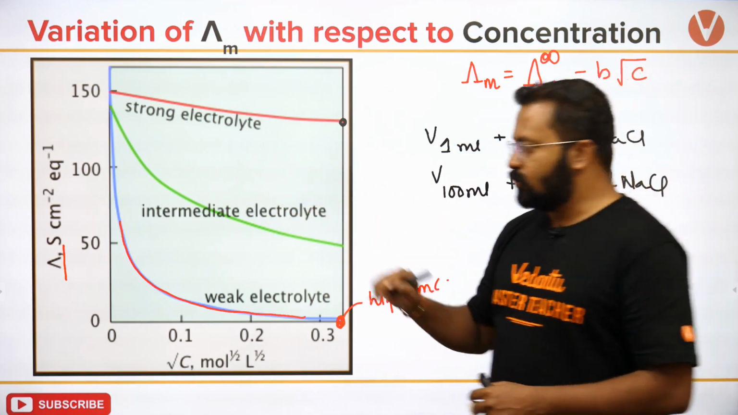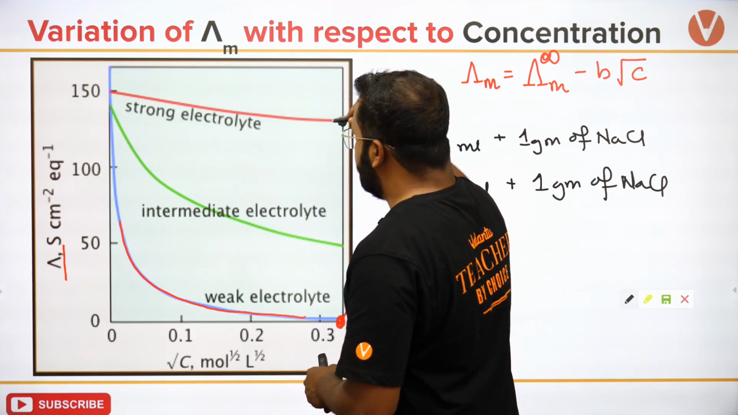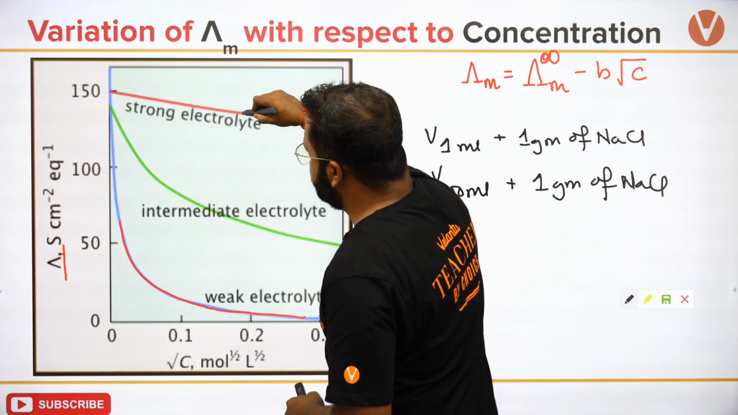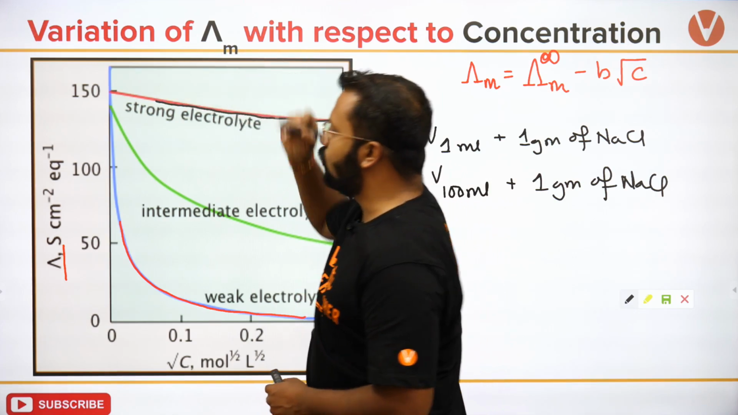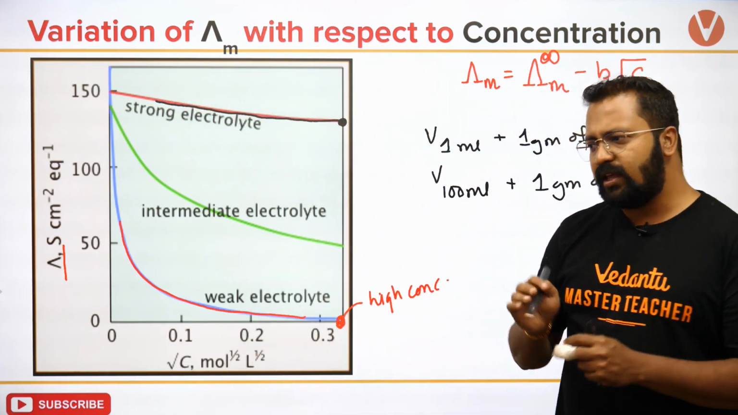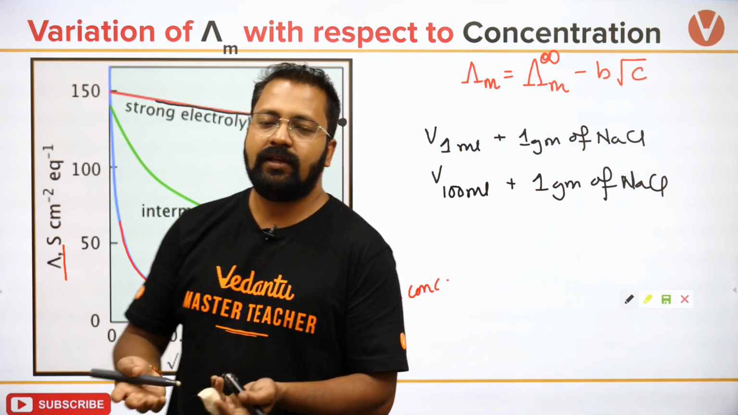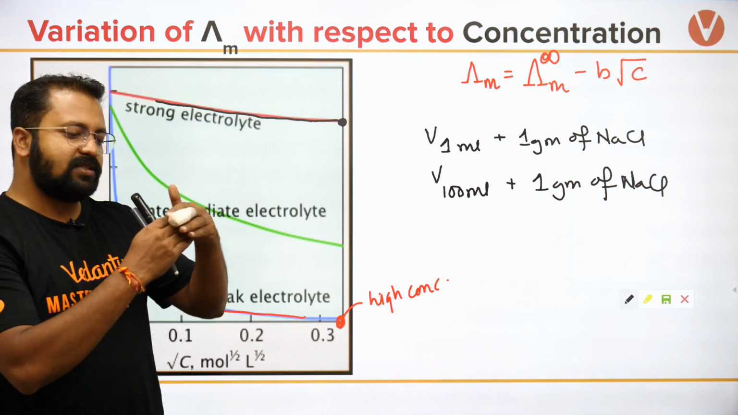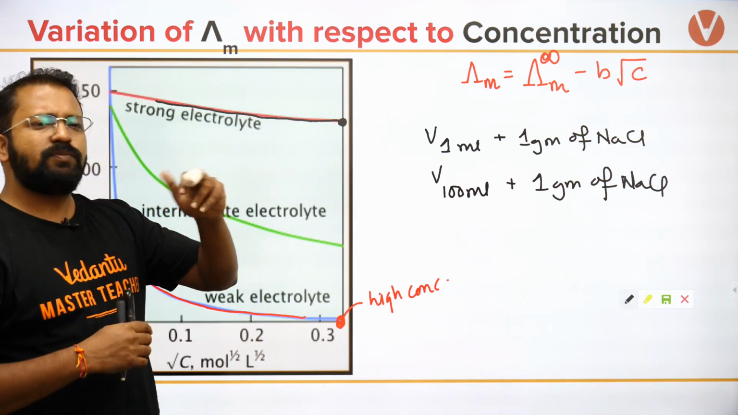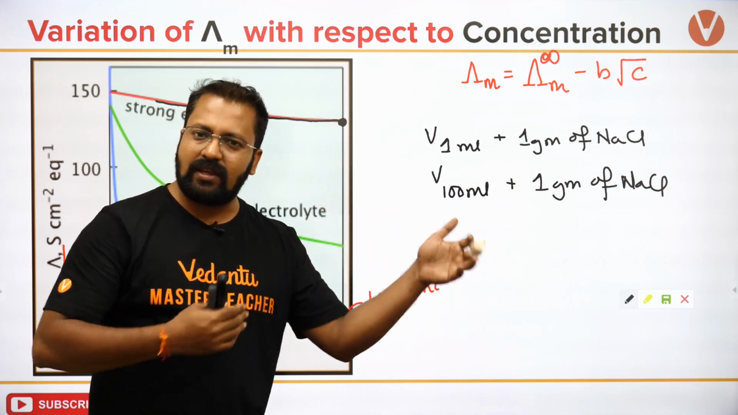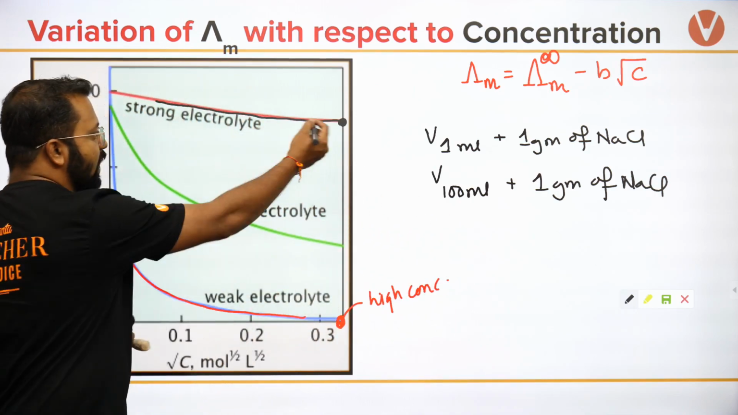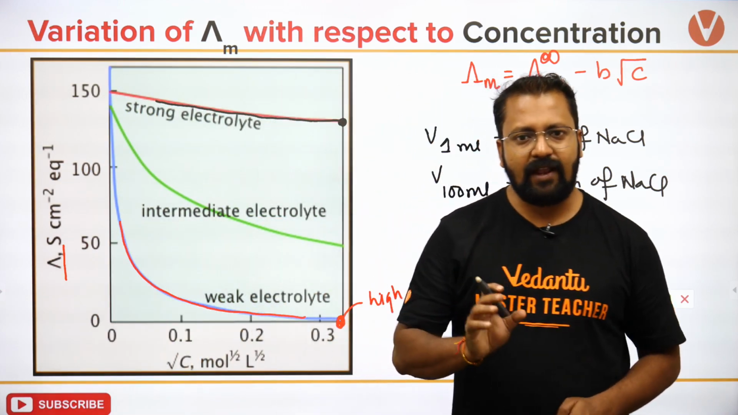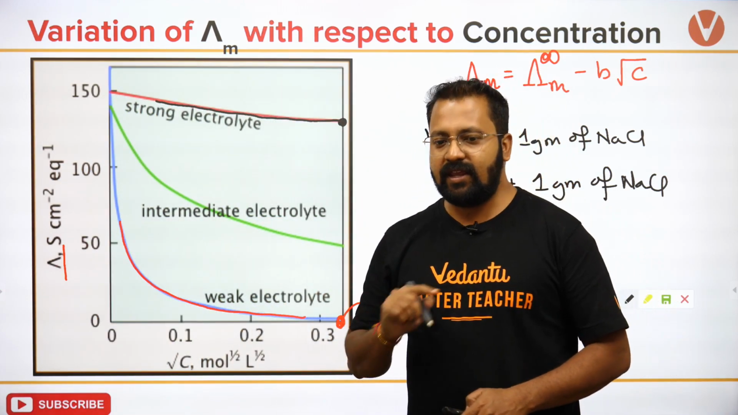Okay, so if I look at a strong electrolyte, it can be seen that it is increasing very slowly. Why is it increasing very slowly? Because the number of ions तो constant है. So what will only increase is the distance between the ions. Distance between the ions एक limit के बाद बहुत ज़्यादा increase नहीं करता है. So the value will increase very, very slowly.